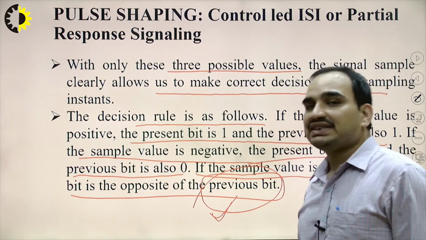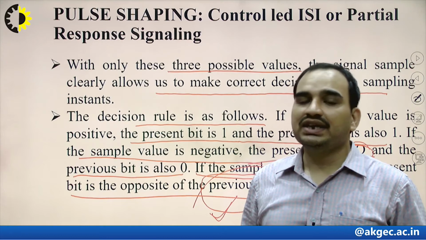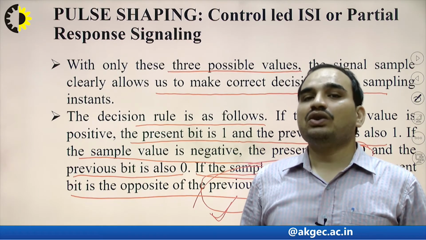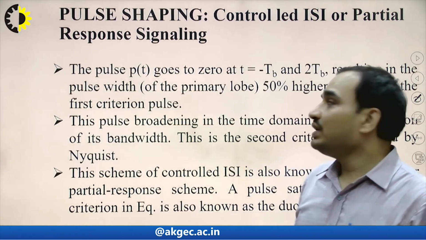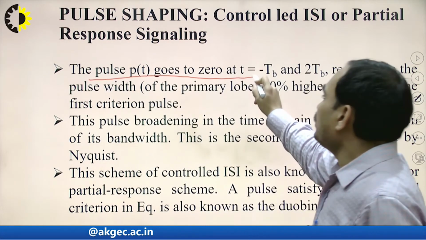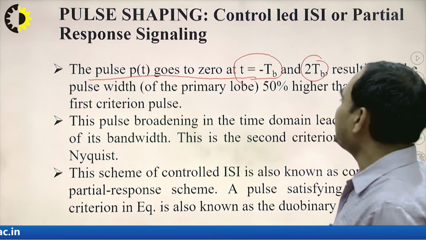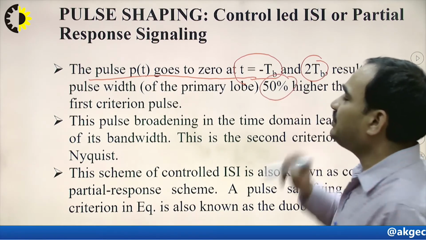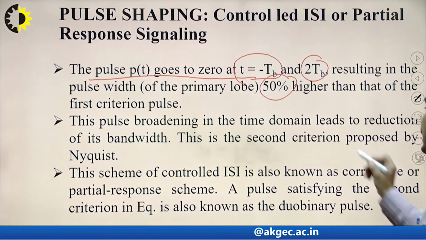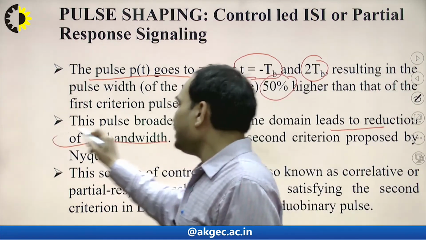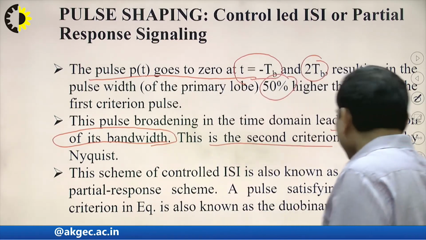Now let's consider one example to understand how this operation is performed in controlled ISI, or partial response signaling, or the Nyquist second criteria of controlled ISI. If the pulse p(t) goes to 0 at t = ±2Tb, the pulse width is 50% higher than that of the first criteria pulses. This pulse broadening in the time domain leads to the reduction of its bandwidth. What is the advantage? The advantage is the reduction in bandwidth.